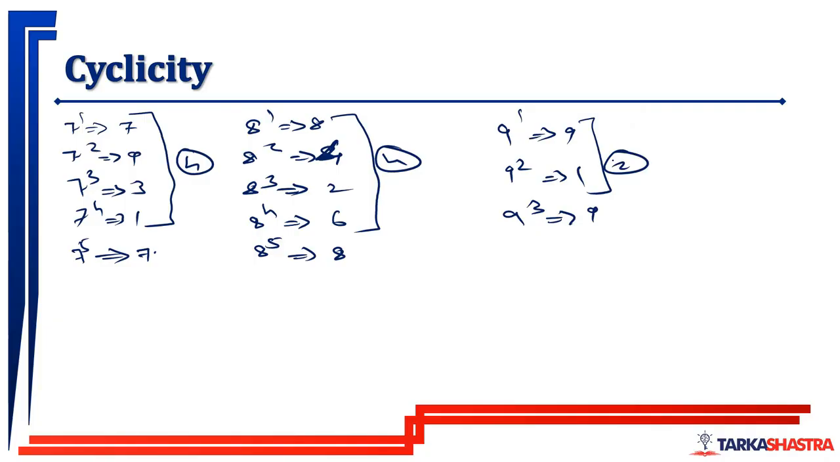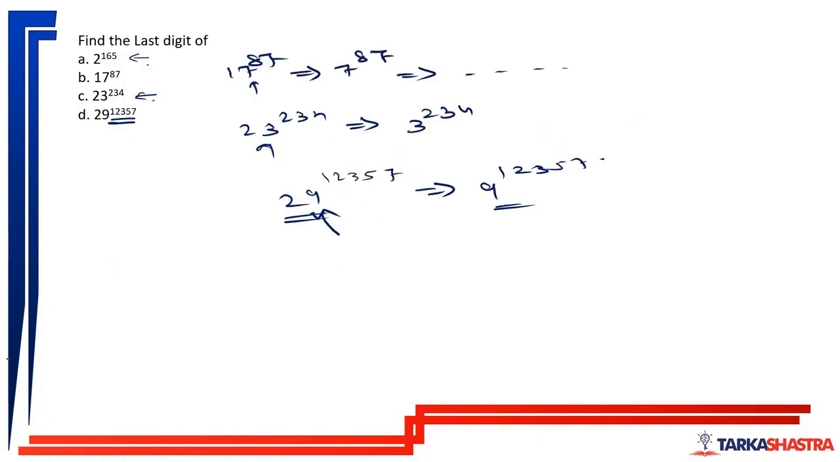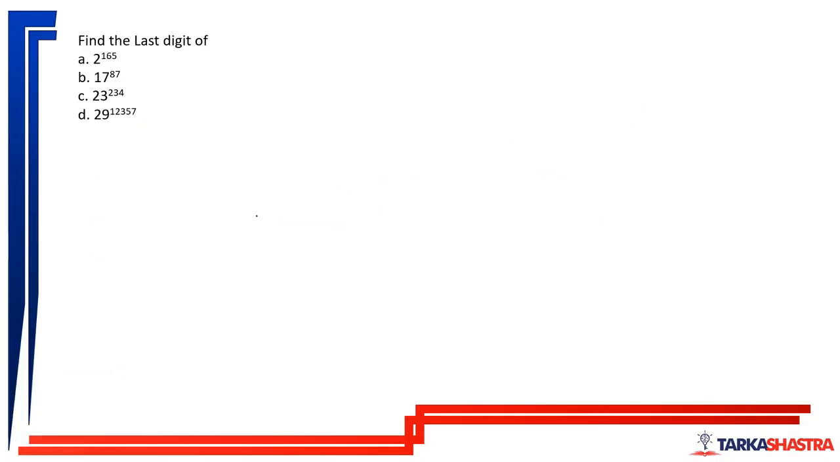Okay, write this down. Then we'll apply it on the questions. So, 2 raised to 165. What we'll do? 165 divided by 4. Why? Because cyclicity of 2 is 4, which will give me the remainder of 1. So 2 raised to 165 will have the same remainder as 2 raised to 1, which is 2. Last digit of this will be 2.